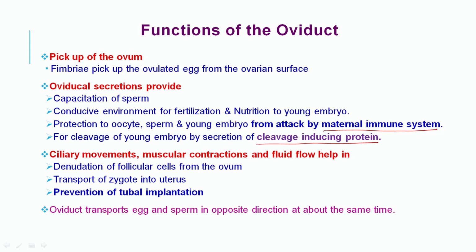So, this is the function of the oviduct. Ciliary movement, muscular contraction and fluid flow help in the denudation of the follicular cells from the ovum, transport of the zygote into the uterus, and prevention of tubal implantation. The oviduct transports eggs and sperm in opposite directions at about the same time, when fertilization needs to take place.